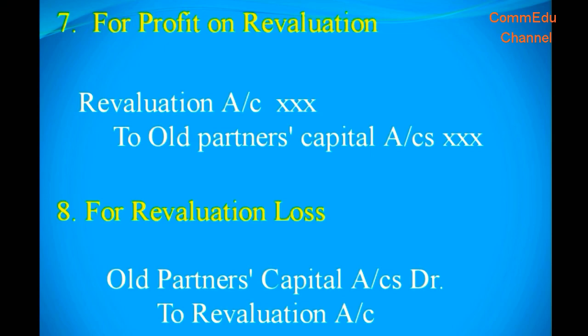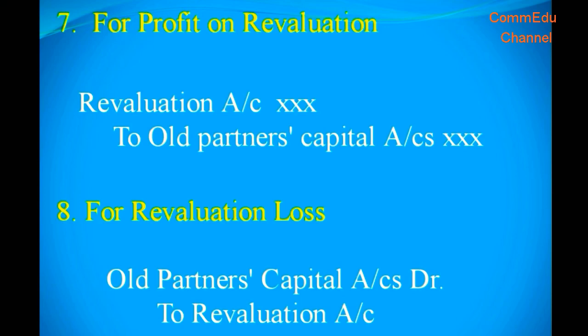If there is any profit on revaluation, the revaluation profit will be transferred to old partners' capital accounts in the old profit sharing ratio. So the journal entry is revaluation account debit to old partners' capital accounts. The loss on revaluation will be transferred to old partners' capital accounts in the old profit sharing ratio. So the journal entry is old partners' capital accounts debit to revaluation account.